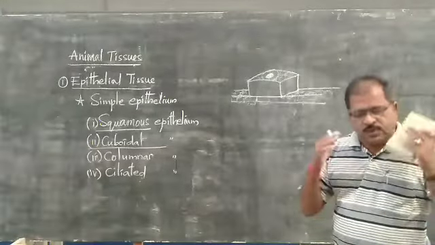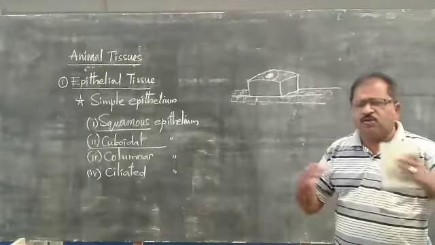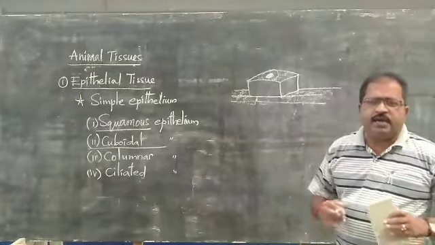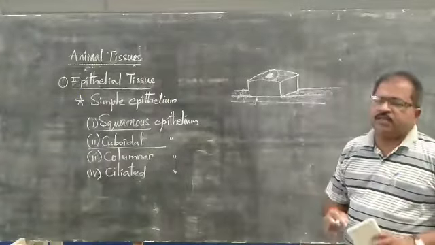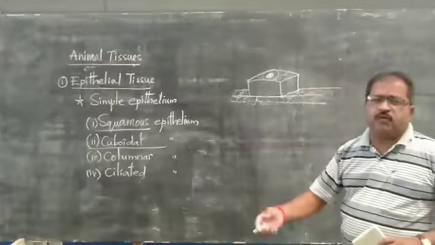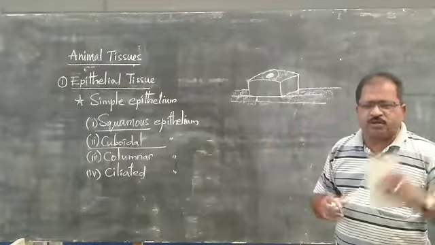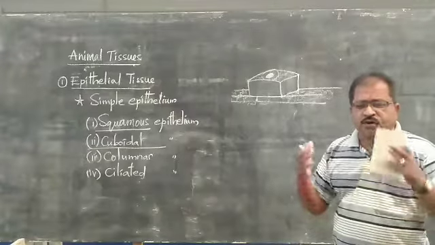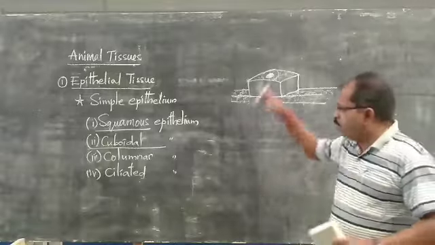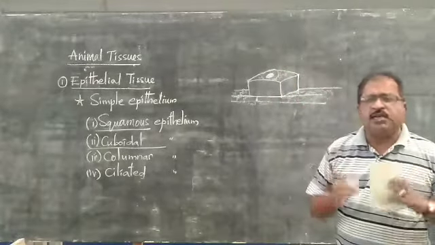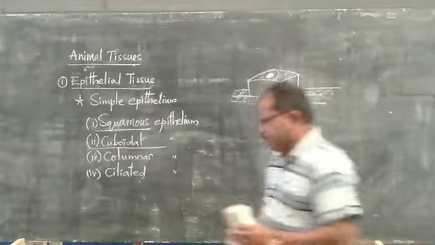Digestive tract, as well as the respiratory tract and trachea, have other tissues, but particularly in the nephrons of the kidney, this particular tissue will be present. Not only that, also in the blood vessels, as we have discussed already in 8th standard: arteries, veins and capillaries. Especially capillaries are completely made up of this cuboidal epithelium. Now let us move to the columnar epithelium.